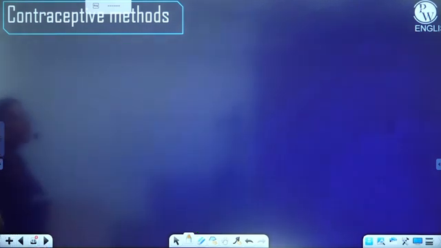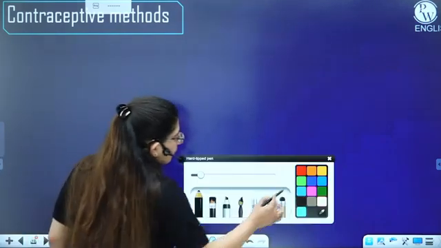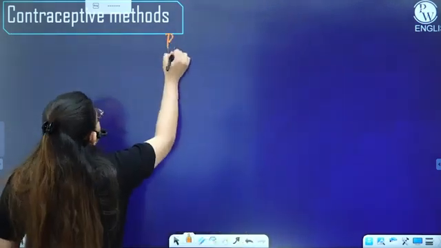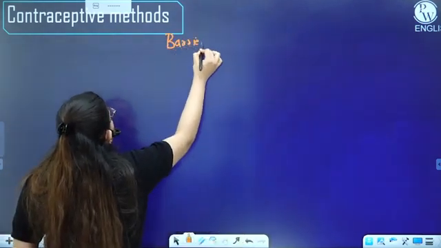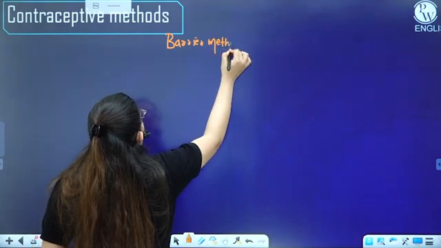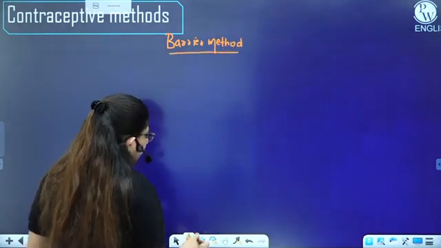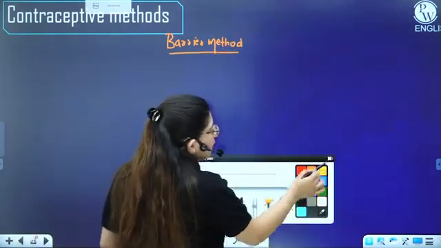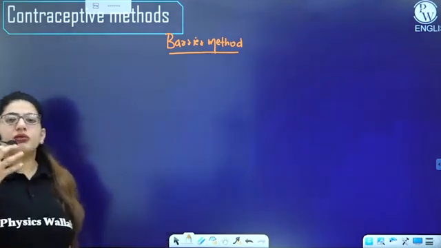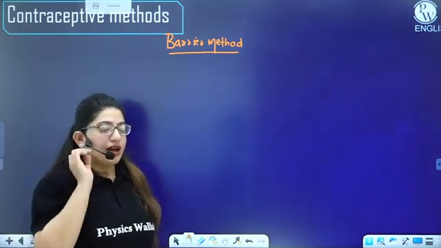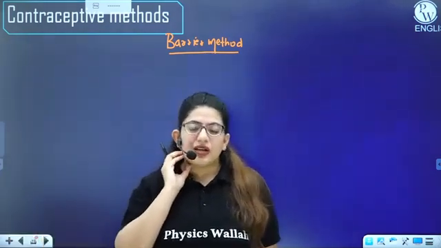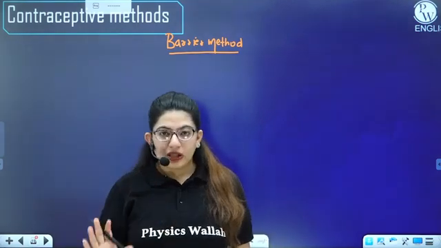Okay. The next contraceptive method that we are going to discuss is the barrier method. In the barrier method, it's a good method. It's a cheaper option. Plus, some of the barrier methods prevent STDs. So in the barrier method, we are actually using some devices, which act as a barrier so that sperm and ova should not meet. Right.